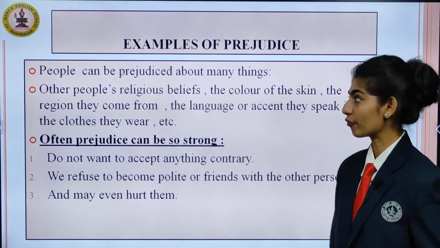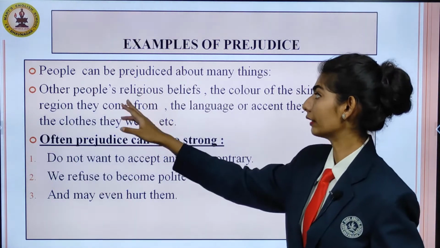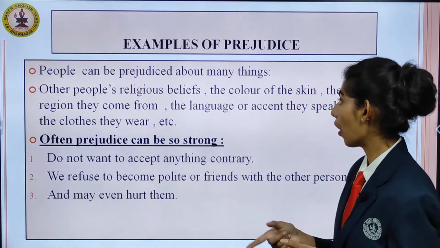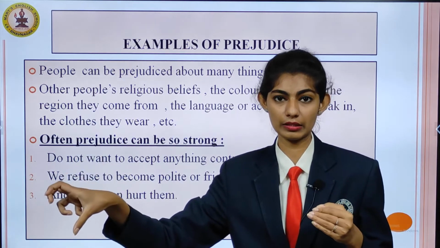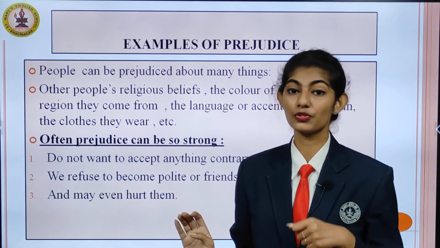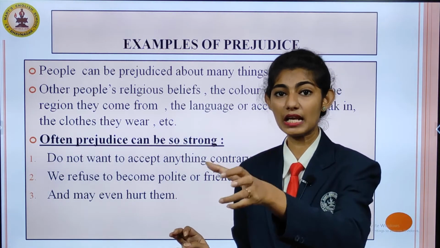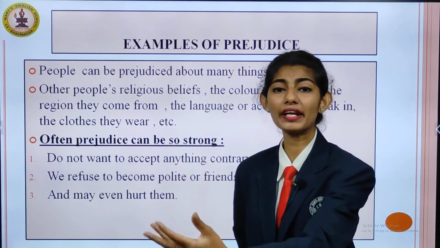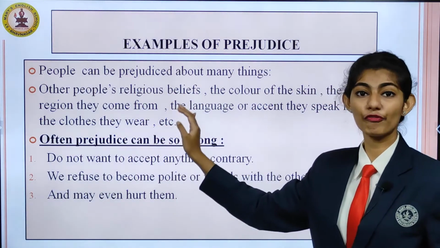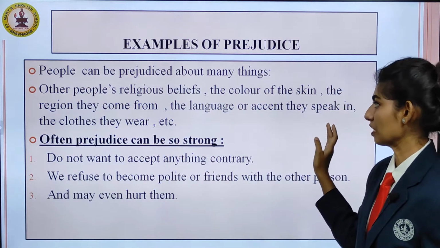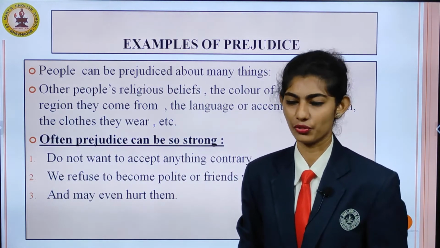Now let me give you an example of prejudice. People can be prejudiced about many things. For example, other people's religious beliefs, or the color of the skin. This person has darker skin, so I will not talk with that person. So that is a negative thing, and then we are doing unfair treatment to that particular person. The color of the skin, the region they come from, the language they speak, and the clothes they wear, etc. These are examples of prejudice.